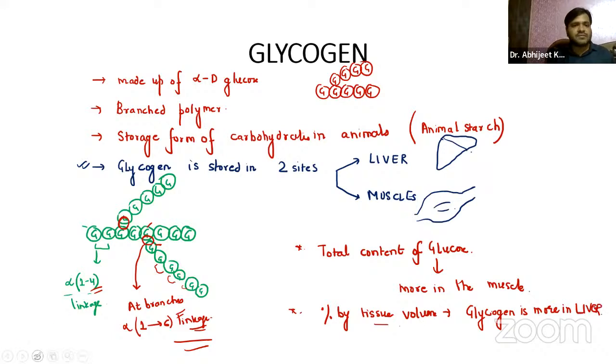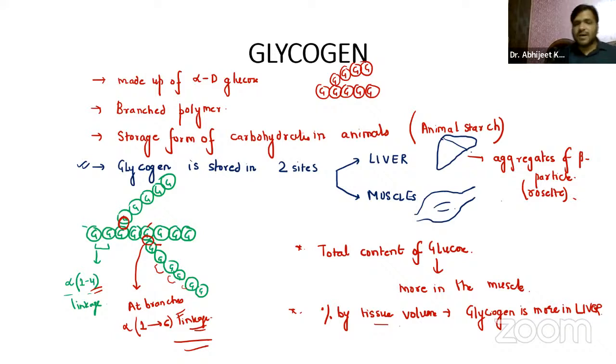So in the liver, guys, you just have to remember the glycogen is stored as aggregates of beta particles. This is nothing but the rosette of the beta particles, right?